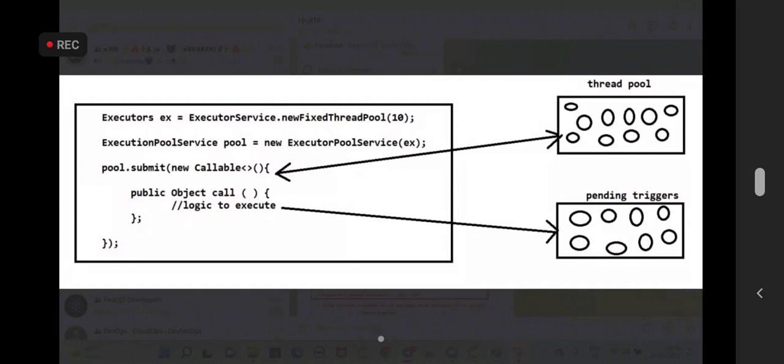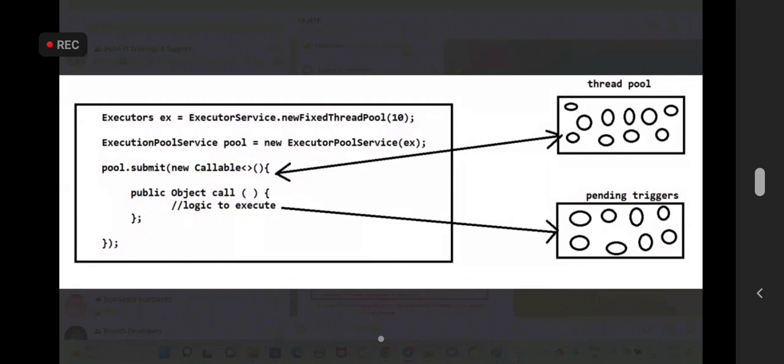After the 10 triggers are processed, the threads will go to idle state. When a thread is idle, the Executor framework will assign the next task to the thread. I will keep on assigning tasks to the threads until all the pending triggers are completed. Threads are going to execute in parallel, so my triggers also will be processed in parallel. Within less time, we can process more number of triggers. Understood my point? Are you guys clear with this?